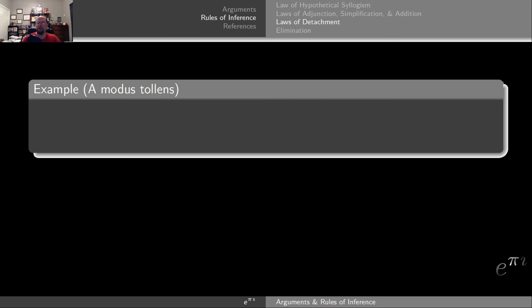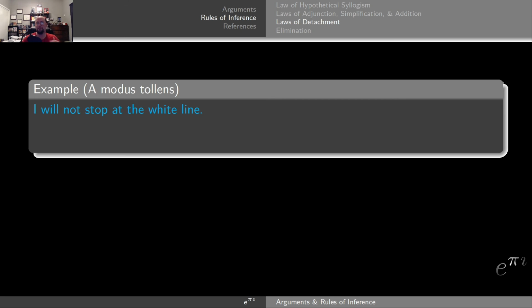Now let's consider some examples of making modus tollens arguments. What I'm going to do is I'm going to take the modus ponens arguments I had before, tweak them slightly, and get modus tollens arguments instead. So let's start with the traffic light example that I gave before. Here I'm going to have the first premise be the following. I will not stop at the white line, so this is my negation of Q.